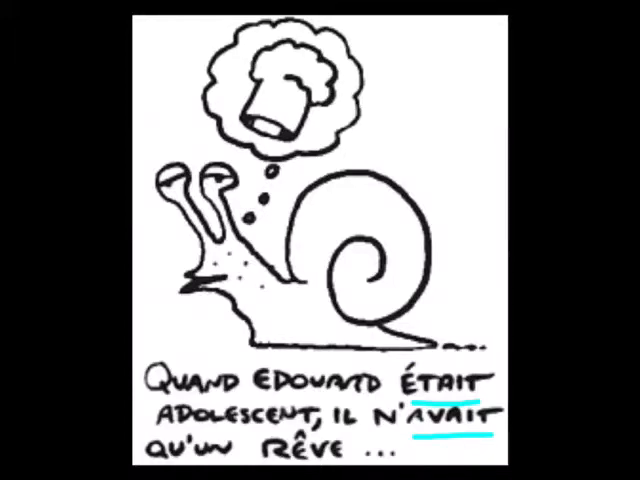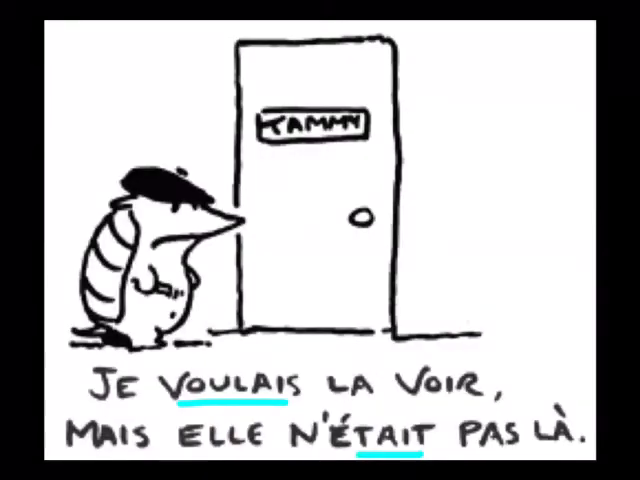In the picture, I've underlined in blue two verbs which are in the imperfect tense in French. Quand Edouard était adolescent, il n'avait qu'un rêve. This translates as when Edward was young or an adolescent, he only had one dream. Here, the imperfect tense verbs are was and had. Here is another example. Je voulais la voir, mais elle n'était pas là. I wanted to see her, but she wasn't there. Here, the imperfect tense verbs are voulais, I wanted to, and était, she was not there.